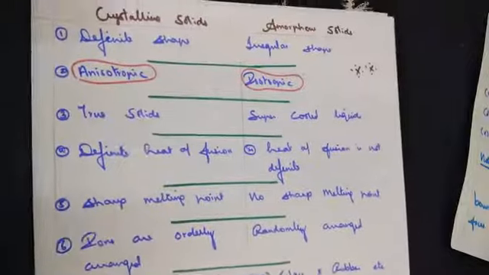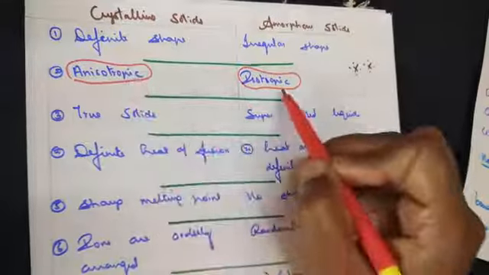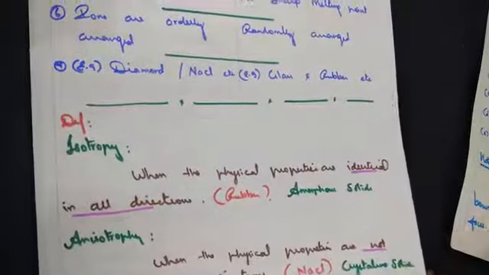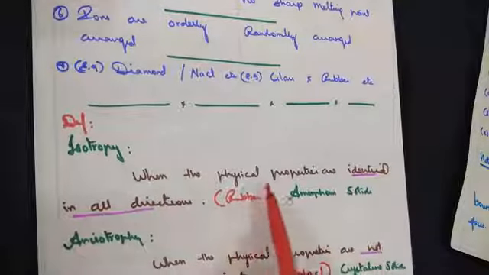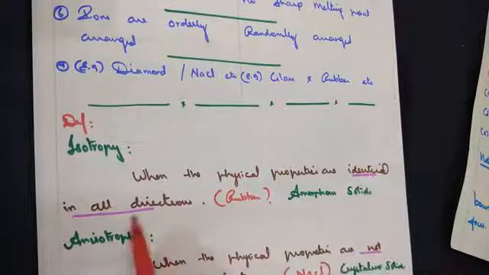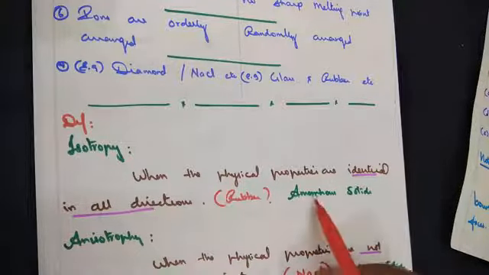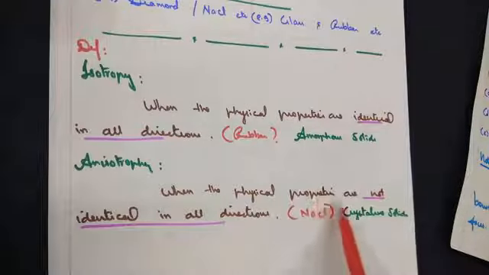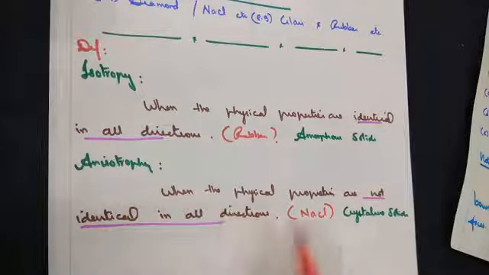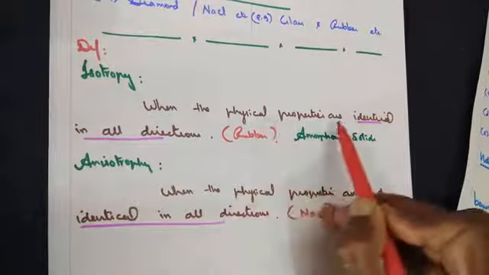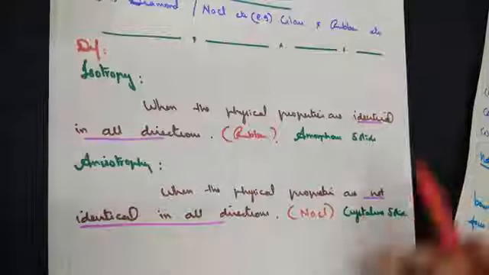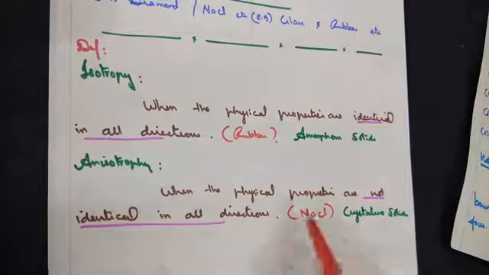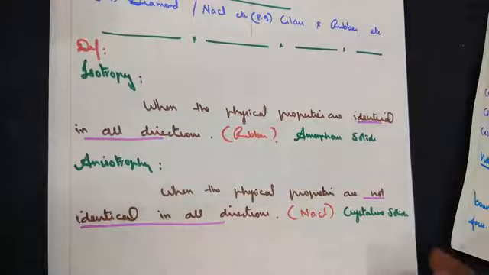Then, as I told you, the difference between anisotropic and isotropic. When we say isotropic, the physical properties are identical in all directions. This is found in amorphous solids. Anisotropy is when the physical properties are not identical in all directions. This is found in crystalline solids. So for isotropy, remember, physical properties are the same in all directions. For anisotropy, physical properties are not identical in all directions.